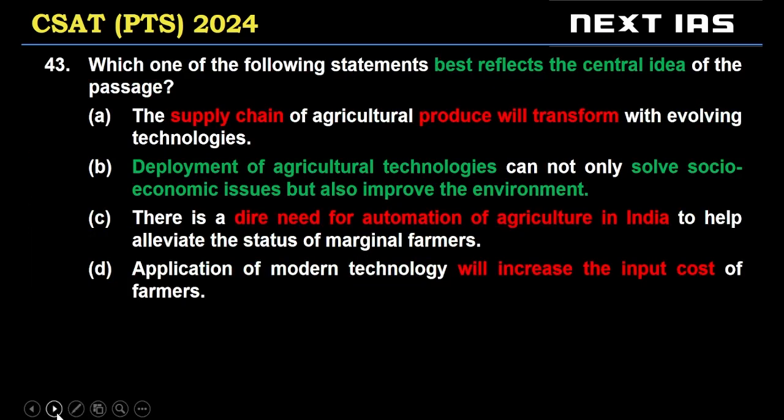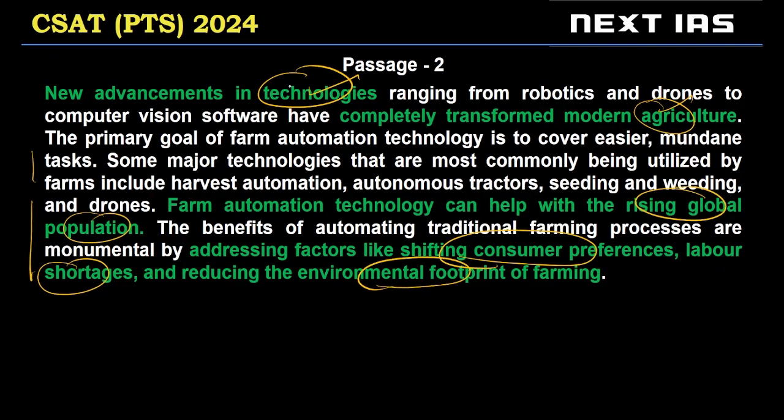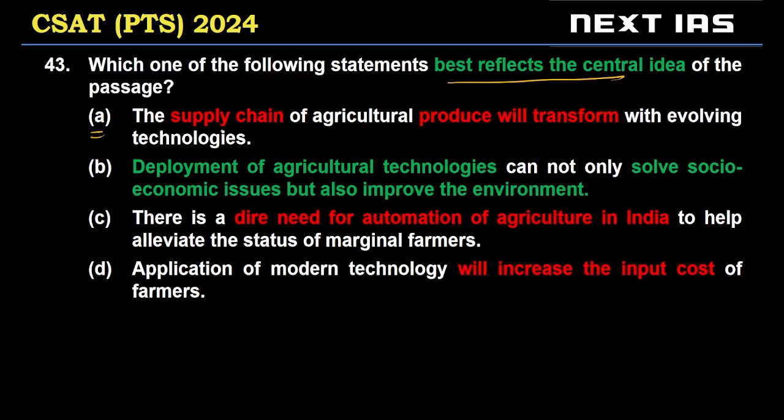All right. So let's look at which of the following best reflects the central idea, the main point of the author. A says the supply chain of agricultural produce will transform with evolving technologies. Central idea in this case was technology benefiting agriculture in this specific way, right? So supply chain will transform, not discussed in the passage.